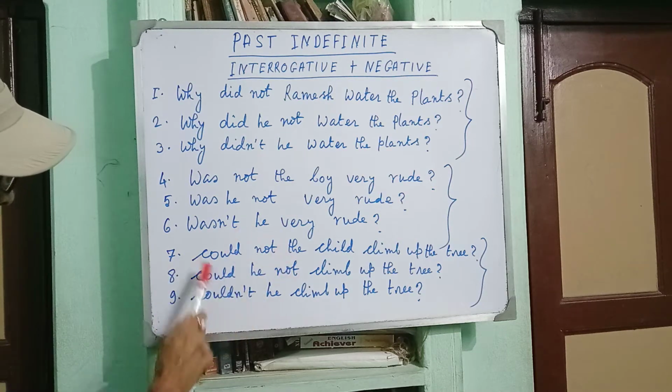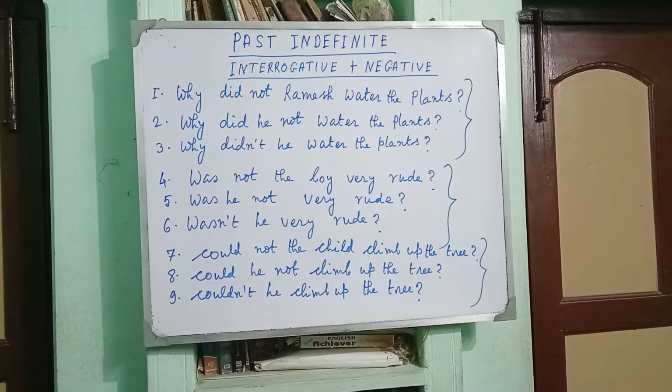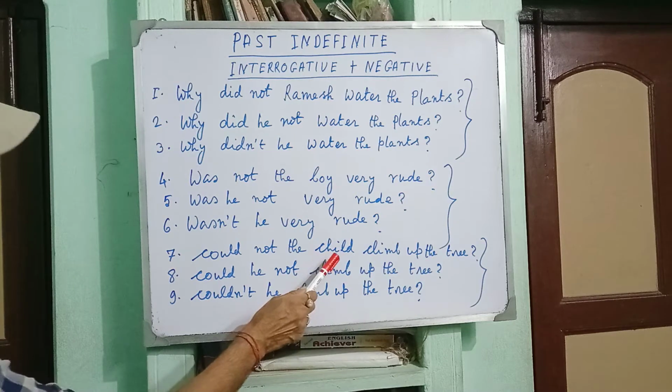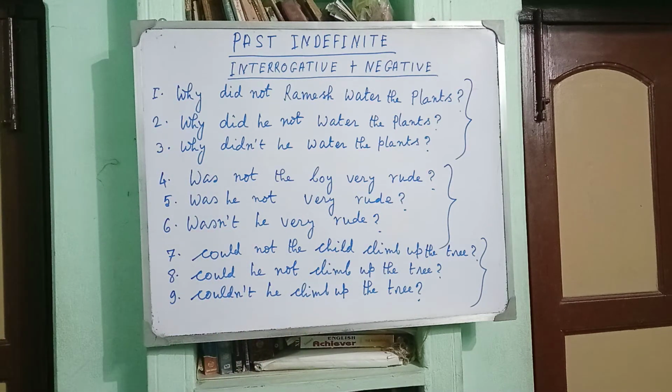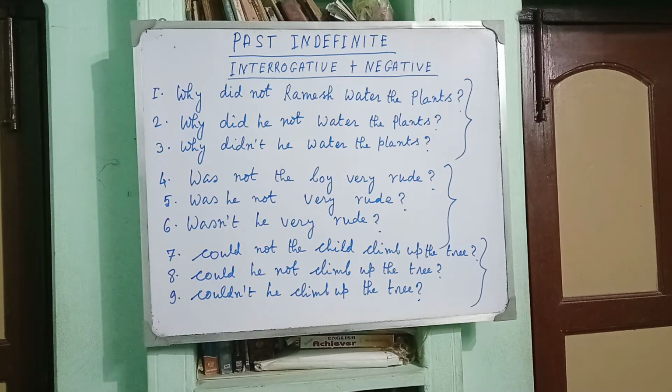Could not the child climb up the tree? Here could is modal verb, that is the auxiliary verb. Could is modal verb as well as auxiliary verb. Could not the child climb up the tree? As child is noun, you will have to place the auxiliary verb first, then the negative form, then the subject.